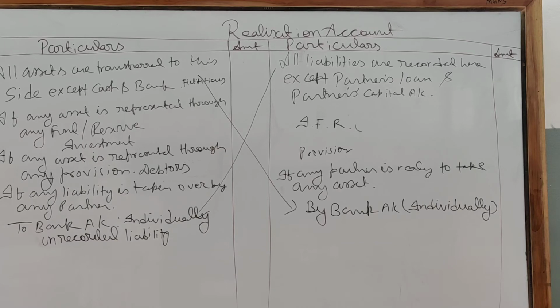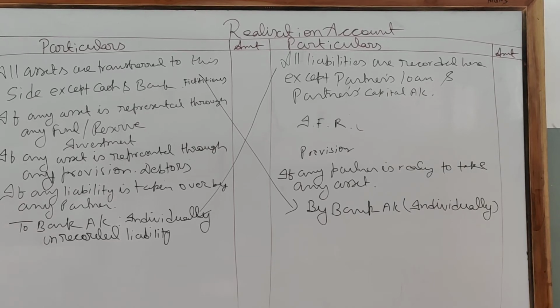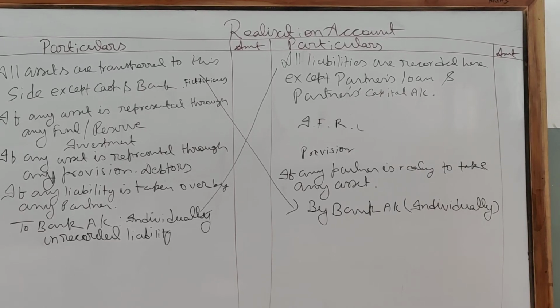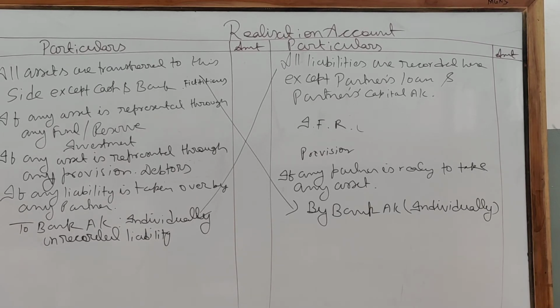Similarly, partner's loan account will not come over here because partner's loan account is not considered an outsider liability. Though it is an outsider liability, it is considered a secondary outsider liability. First, we have to pay third party or outsider liabilities. So first we are going to settle our accounts. For that, if anything is left, then afterward payment is made to the partner's loan account, and afterwards to the partner's capital. Okay?